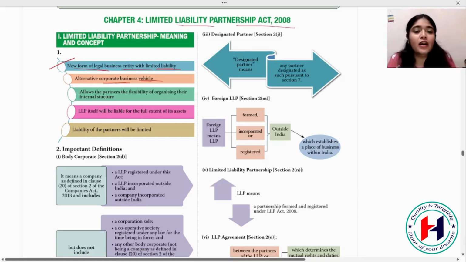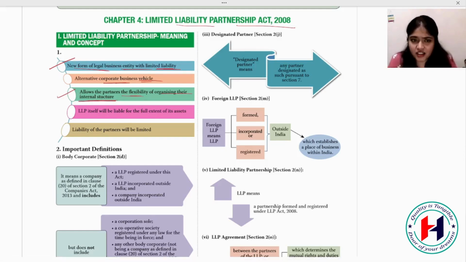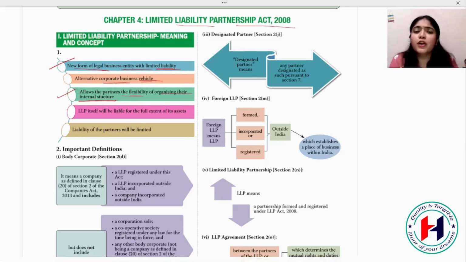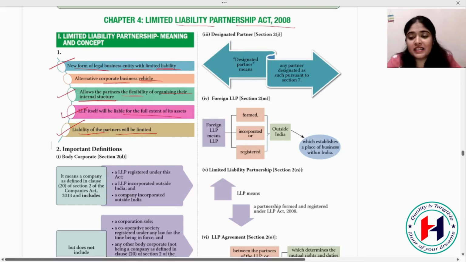Next, it allows the partners the flexibility of organizing their internal structure. So you can organize your internal structure as you want. In companies, you have a specific number of shares, so share value is distributed. Here you can have the benefit of partnership also. You can maintain the profit sharing ratio, and then you can decide what amount of capital is to be brought. LLP itself will be liable for the full extent of its assets. It is going to act as a separate entity, and the partners' liability is limited over here. I hope the first point is clear.